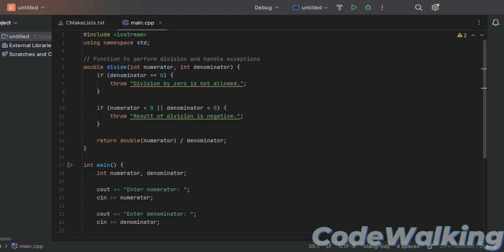So why do we need exception handling? Because exception handling allows us to gracefully respond to errors, prevent program crashes, and ensure our code can recover from unexpected situations. When you make a big code, you never know what the user is going to give as input. Think of it like we made a calculator app on mobile. There are going to be a lot of people who are going to use it, because they made it for people to use.